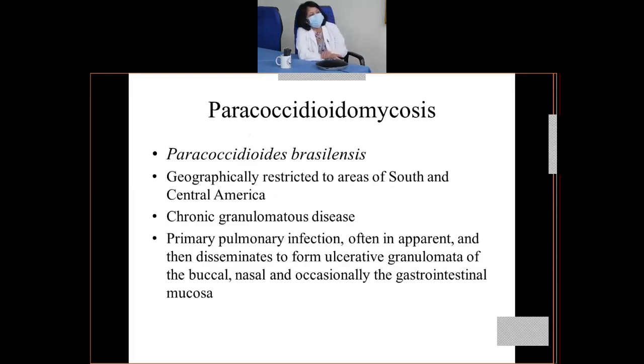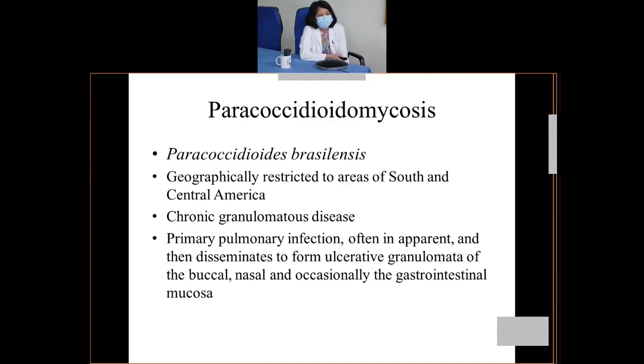So next we come to this third species, that is Paracoccidioidomycosis, and the principal species here is P. brasiliensis. These are geographically restricted to areas of South and Central America, and they cause chronic granulomatous disease. So here the primary is a pulmonary infection, again through inhalation.